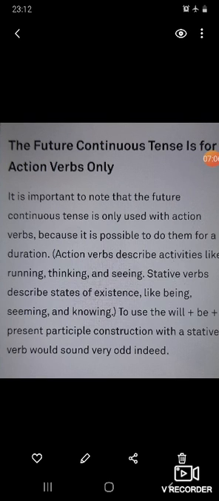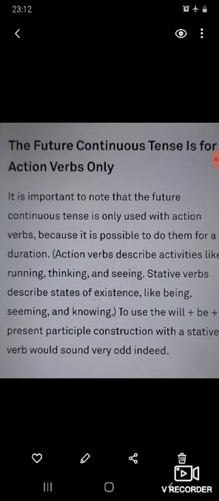So future continuous tense is used only for action verb. So the action verb examples are given like running, thinking and seeing. So the other verbs, stative verbs like being, seeming and knowing cannot be used in the future continuous tense.